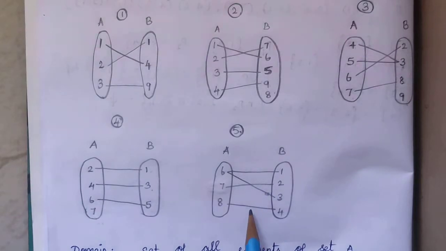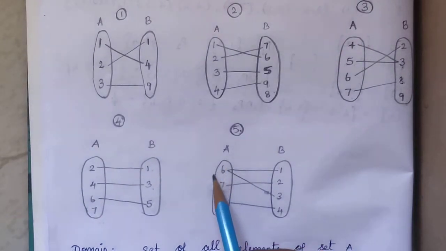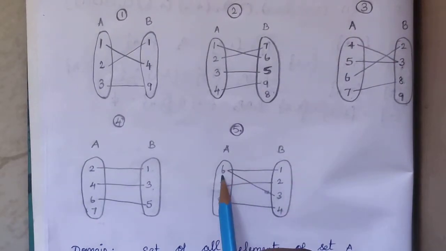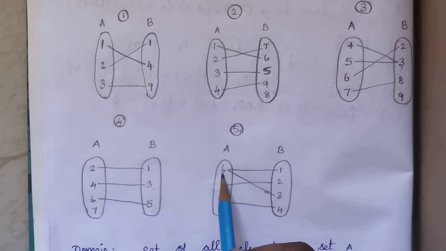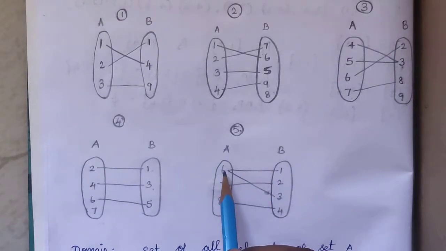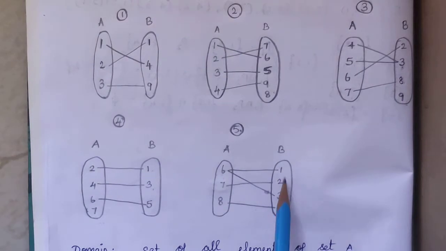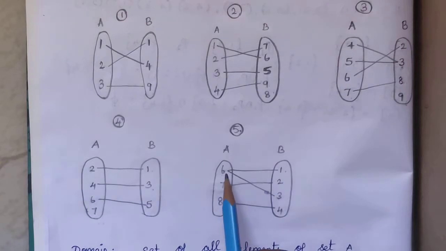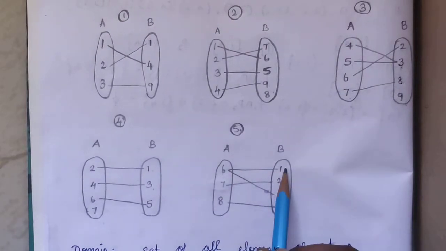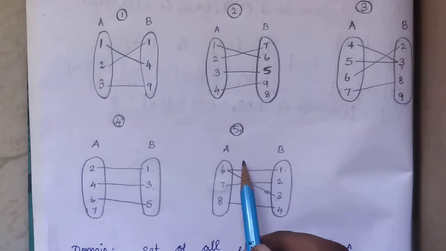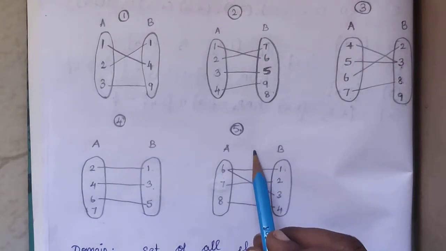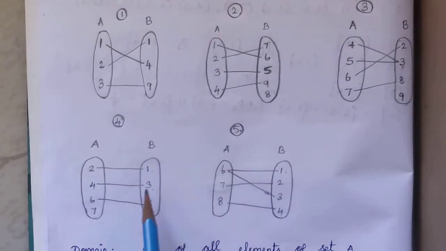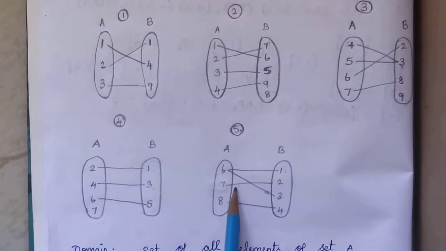Similarly, let us see example 5 also. Each element of set A is involved in mapping, but the element 6 does not have a unique image. 6 has 2 images in this one. It should have only one image. Here 6 has the image 1 and the image 3. This condition is also not allowed in a function, therefore examples 4 and 5 are not functions.